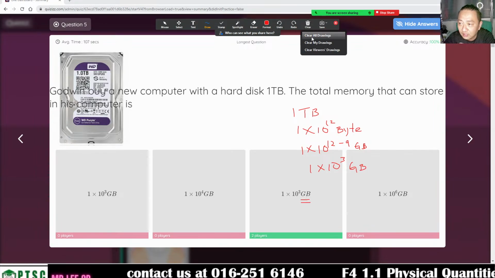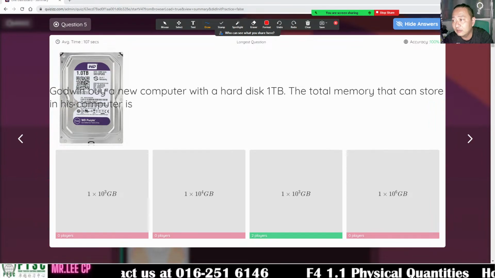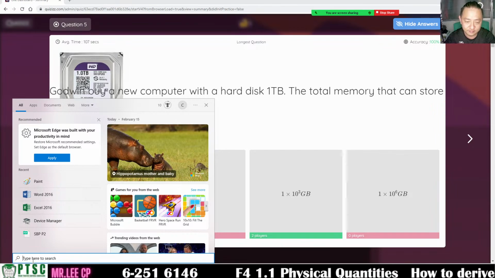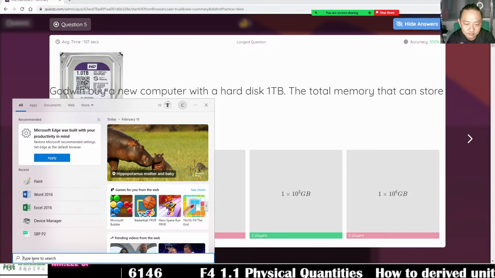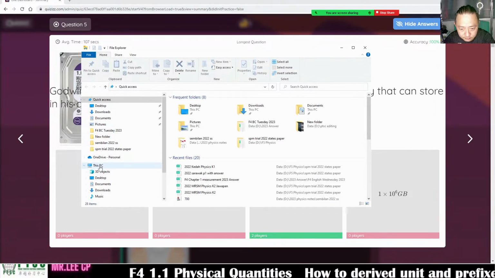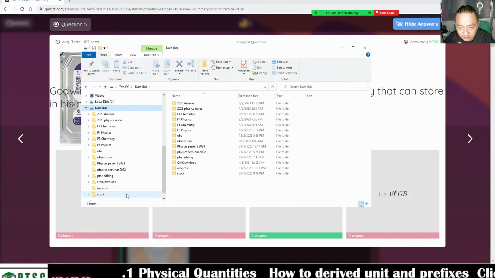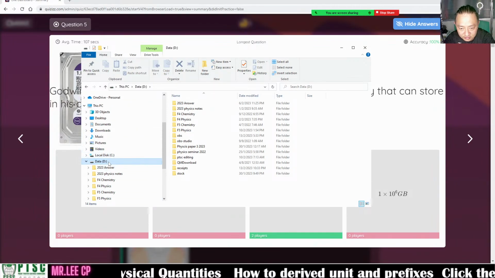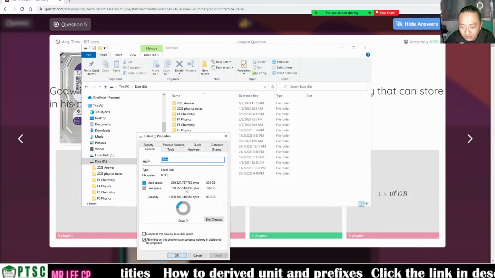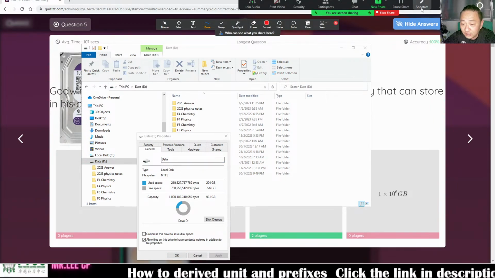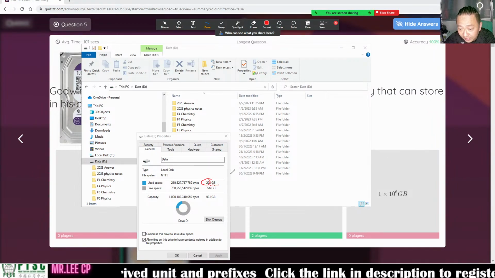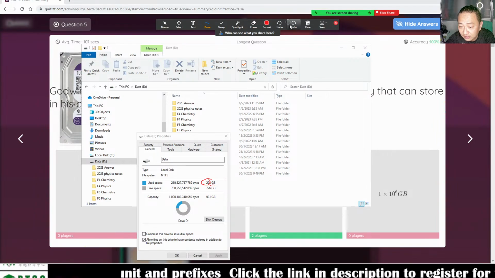That's why before I continue, I want to let you see my hard disk, let's say. Computer. Let's say my hard disk. Alright, I right click for you to see my hard disk. You see now, this one is 204 gigabyte.